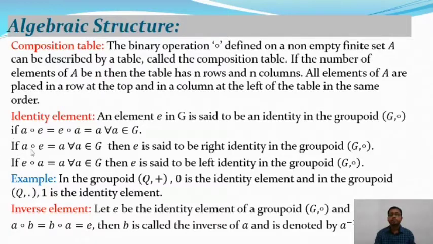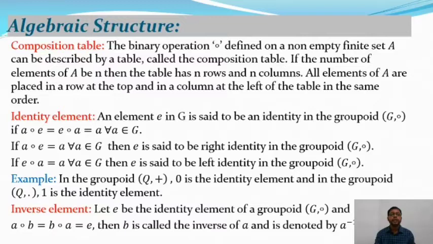If A composition E is equal to A for all A belongs to G, then E is said to be the right identity in the groupoid G composition, and if E composition A is equal to A for all A belongs to G, then E is said to be the left identity.